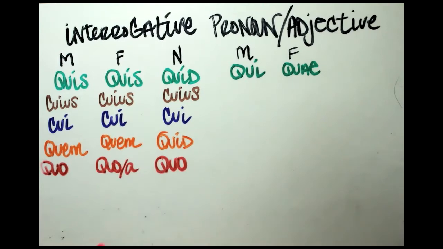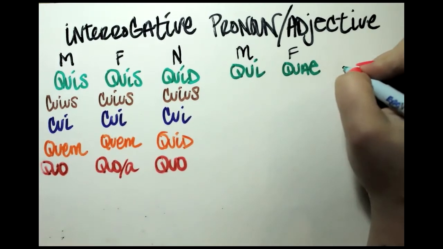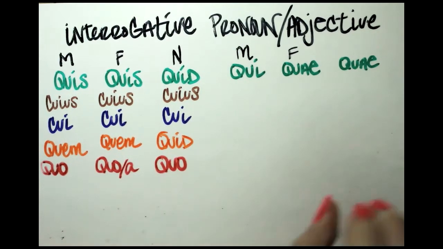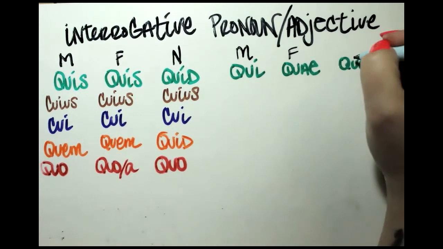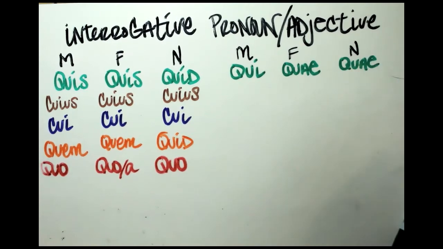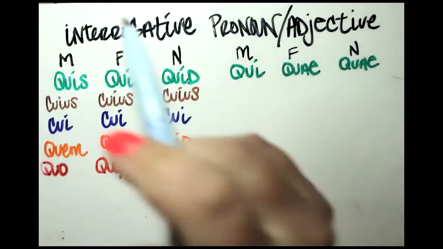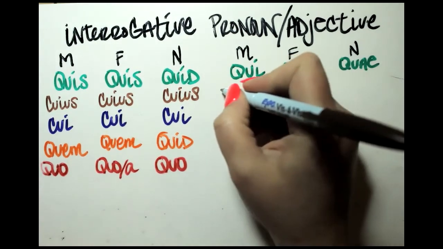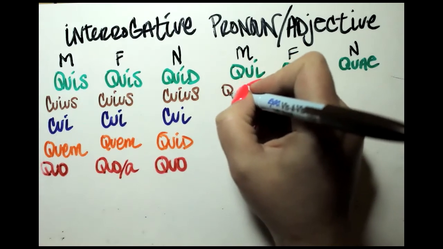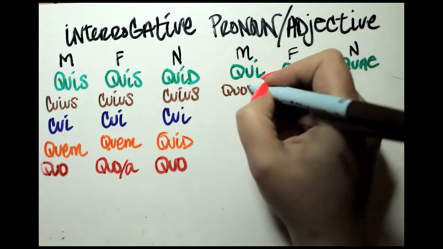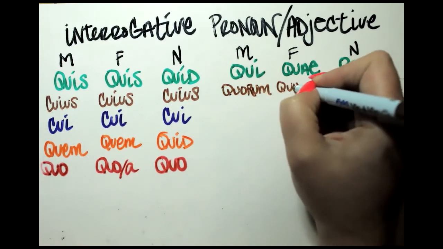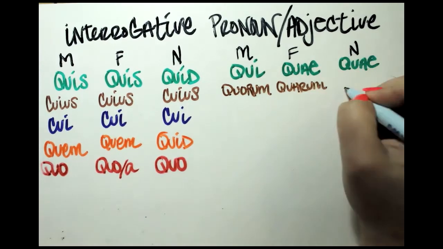And then again, in the neuter, we have quae. Didn't leave myself quite enough room for the genitive plural here, but I think it'll be okay because this pen has a sharper tip than the other, so hopefully I can make it work. The genitive plural is going to be the same as in the relative pronoun's genitive plural. So quorum, quarum, quorum.